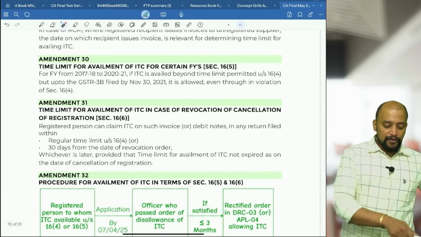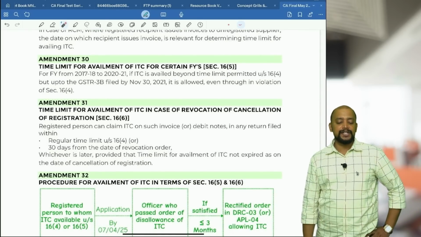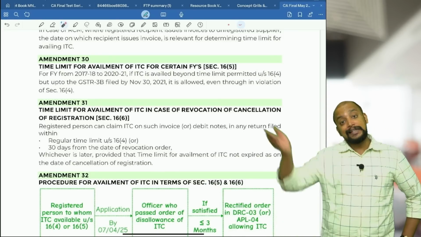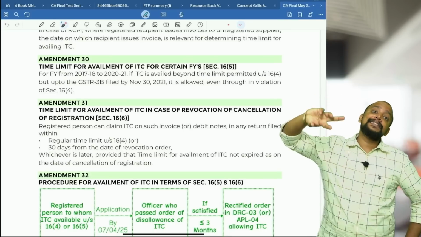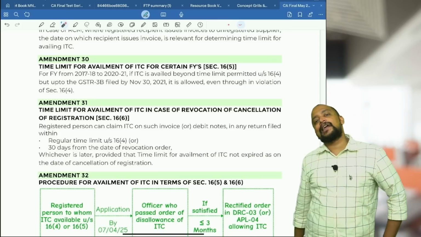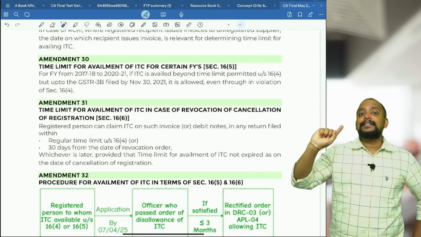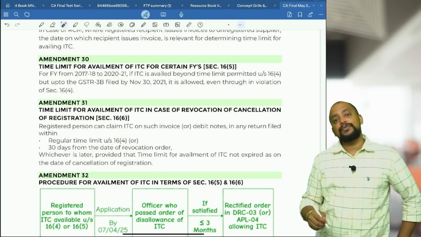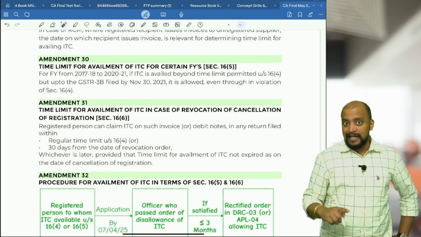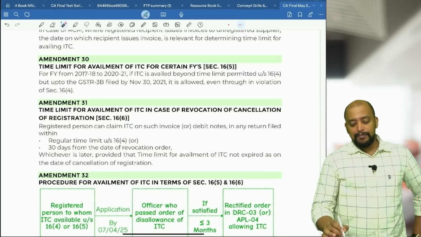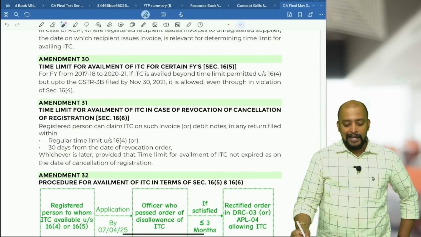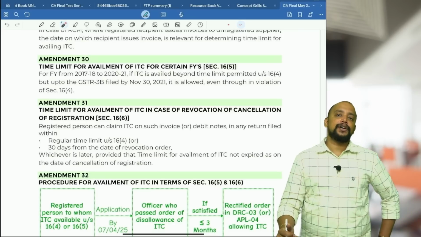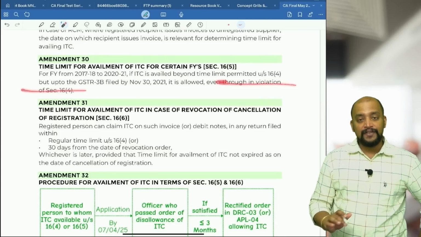Then, for certain financial years, that is financial year 2017-18 to 2020-21, if ITC is availed beyond the time limit permitted at that particular point of time, and those ITCs were rejected by the department, now in that case, what they are telling is, had that ITC been availed by 30th November 2021, so for these financial years, ITC was availed beyond the time limit and it was rejected. Had this ITC been availed at that time by 30th November 2021, then even though it got rejected, we are allowing them to enjoy the ITC, even though it is in violation of section 16(4).